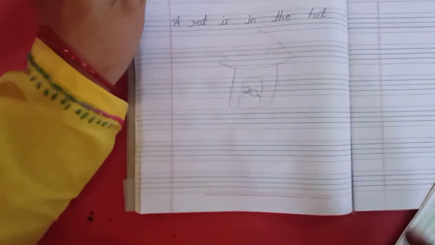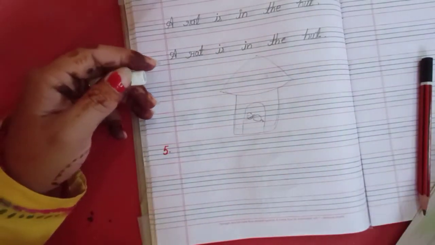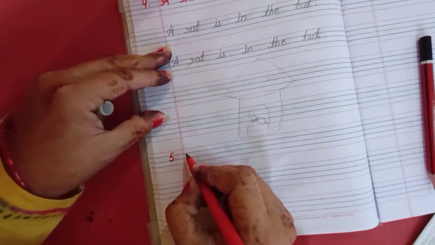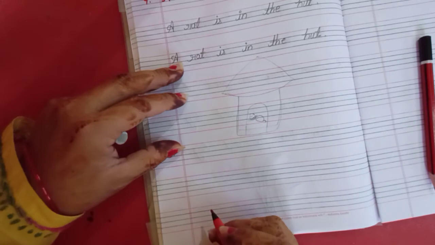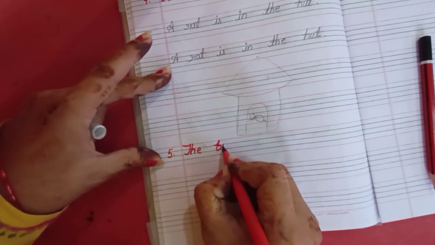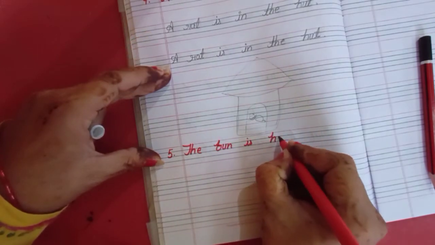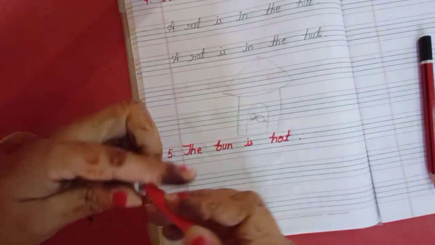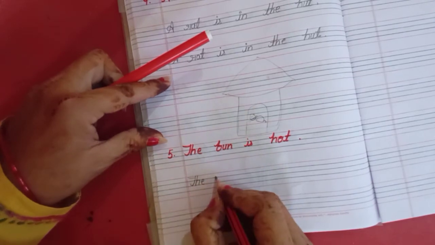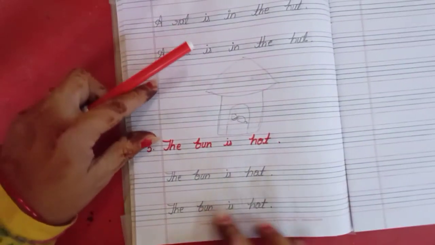Now the next sentence is number 5. The bun is hot. Okay, children, the bun is hot. Okay, the bun. Repeat 2 times. Got it, children? The bun is hot.